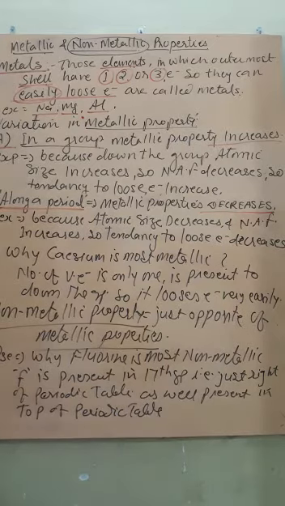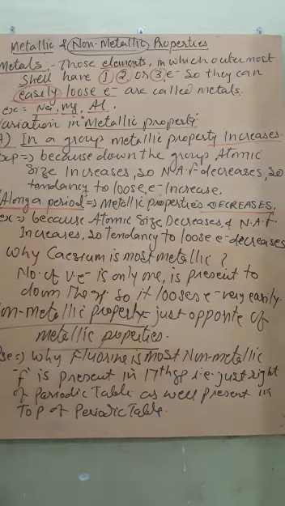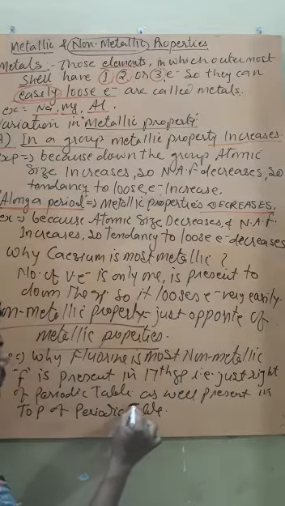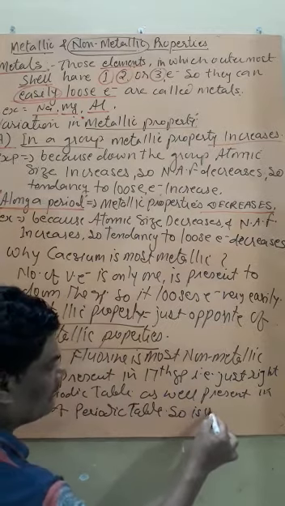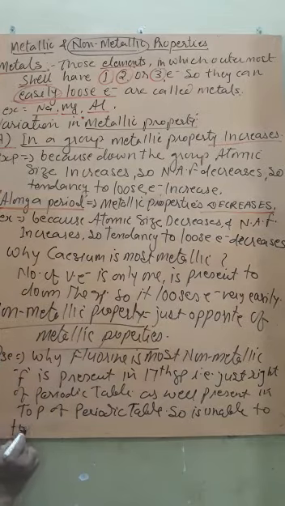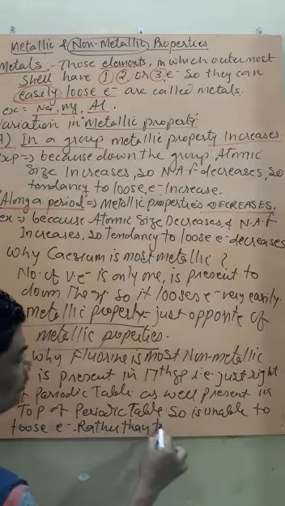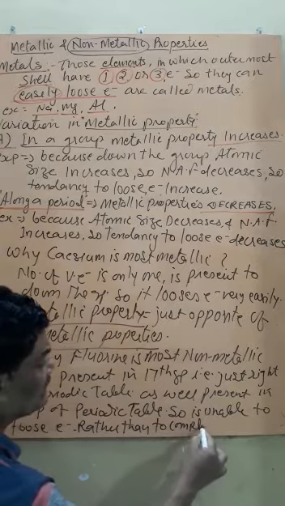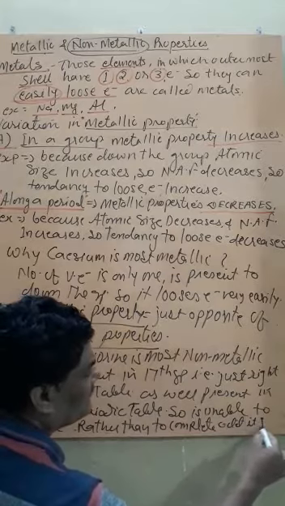So by following the variation, we can say it is very difficult for it to lose an electron. Being at the top of the periodic table, it is unable to lose electrons. Rather, to complete the octet, it gains electrons.